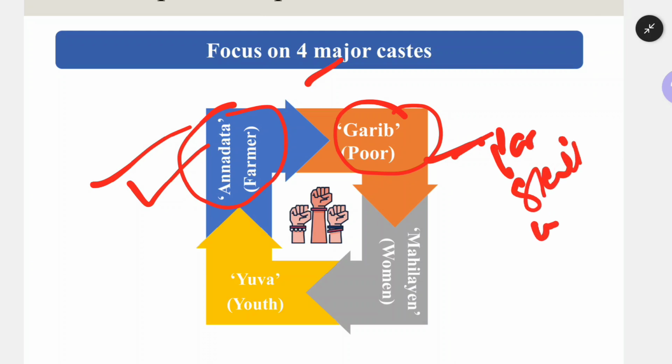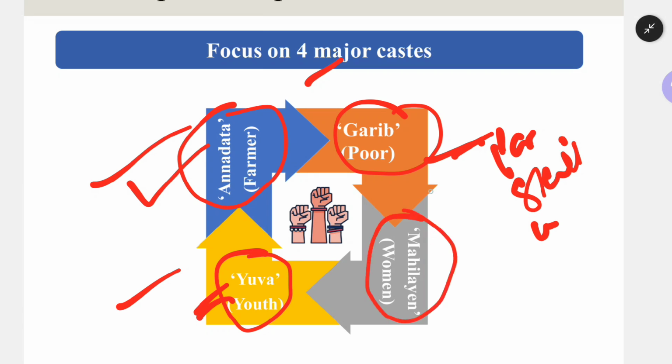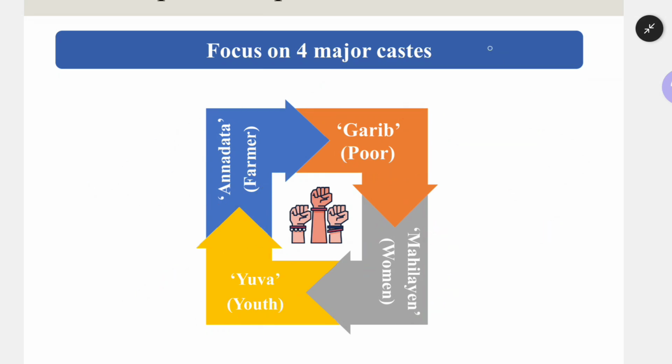So the second caste we are having is poor, and the third caste is like you guys who are listening to me, Yuva. The government should work for the development of Yuva, give them employment opportunities, give them emerging areas of interest for their professionalism, so that all should be promoted under Yuva, along with self-financing. What I say is that loans should be given, wage employment should be given, innovation, entrepreneurship, all these should be given to the Yuva. And the fourth caste that we are having is Mahilaye, that is nothing but women.